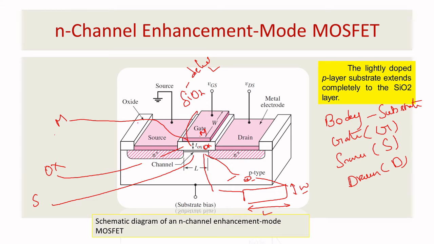Here you have oxide. This is a metal. It is deposited above your n plus well. Here also deposited above the n plus well. So this is a source. It is grounded. Basically, you want to understand that the body of the substrate and source are always tied. If they are not tied, you have the concept of body effect.